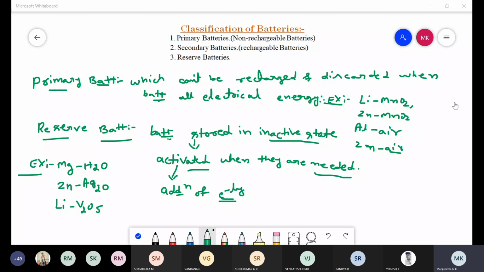Types of classification of batteries. Yes, sir. So this is about the first topic in batteries, that is basic components of battery, and another one is the classification of batteries.